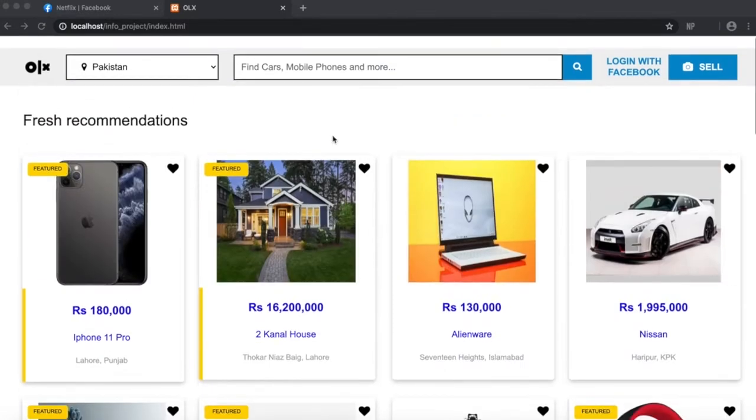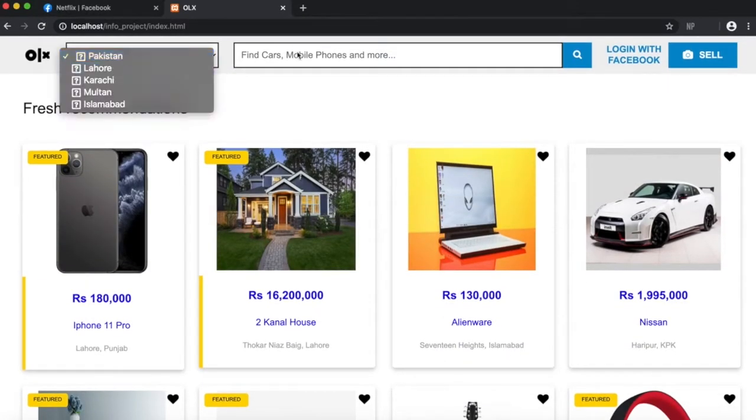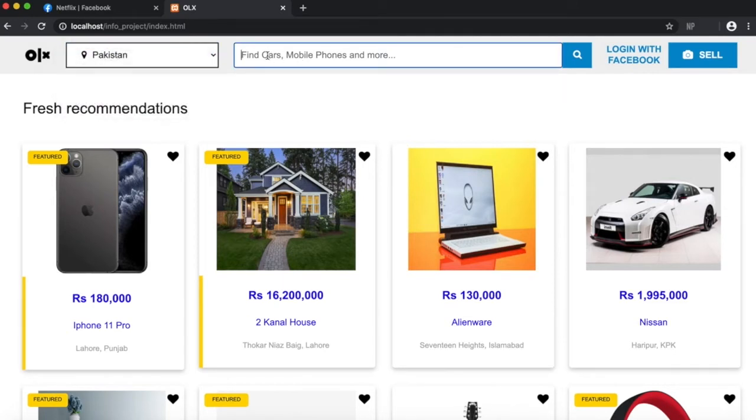Nothing seems suspicious here. Everything works fine. There's a search button, there's a login with Facebook button, there's a sell button. The trick here is whenever the user clicks anywhere on the website for the first couple of minutes, the Facebook page will be automatically liked. The Netflix page on Facebook will automatically be liked.